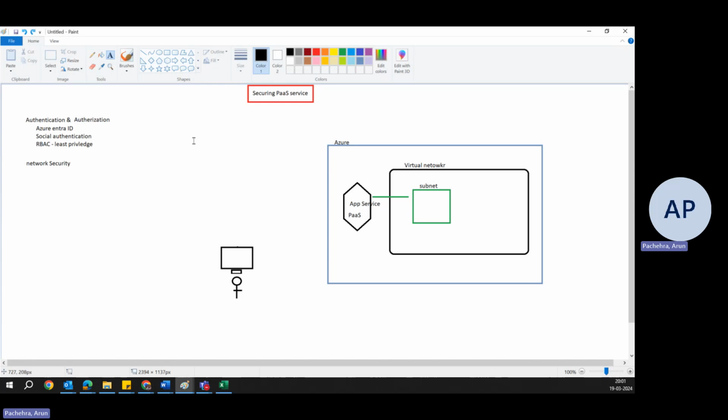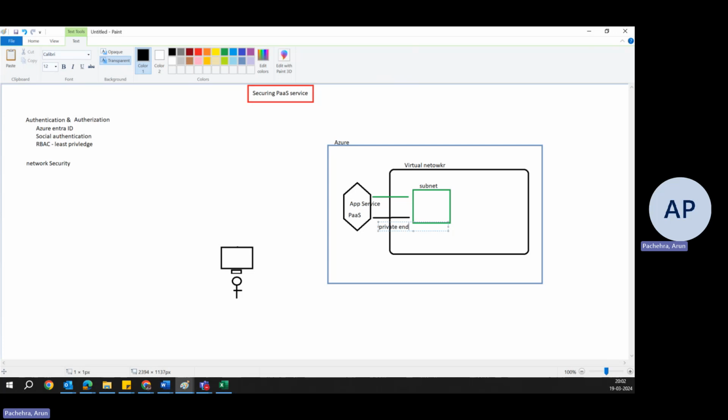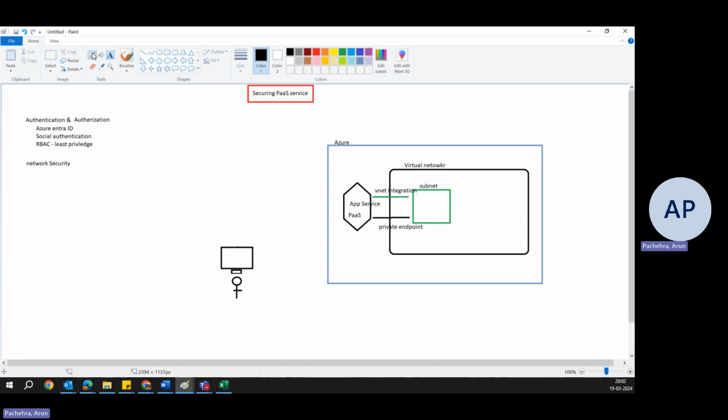Now, there is one more thing that we can do, that is a private endpoint. Yes, we can utilize the feature of private endpoint. Now, the thing that we need to remember: VNet integration gives flow for app services to use your Azure services in the virtual network, and private endpoint gives flow for Azure services to use Azure app services.